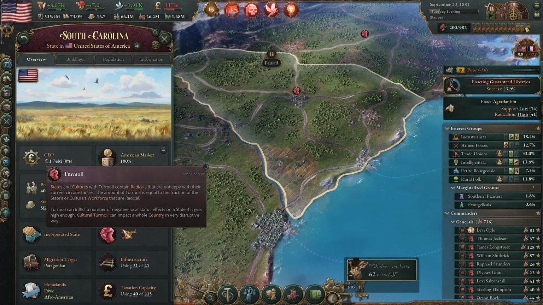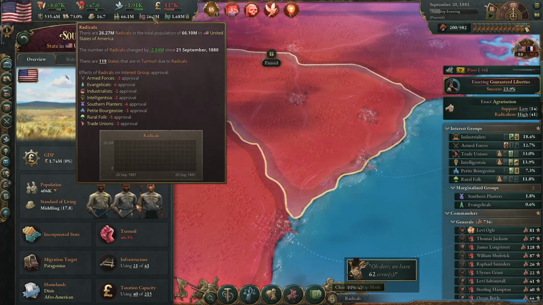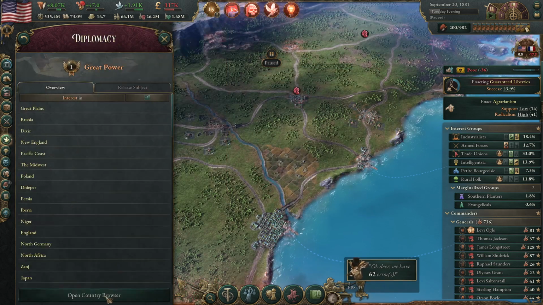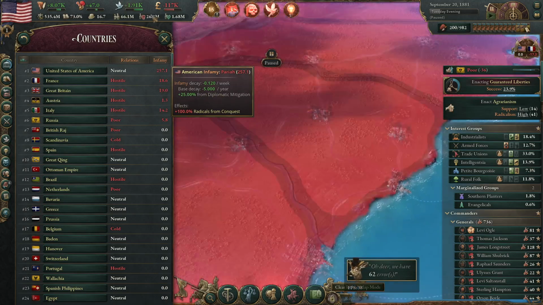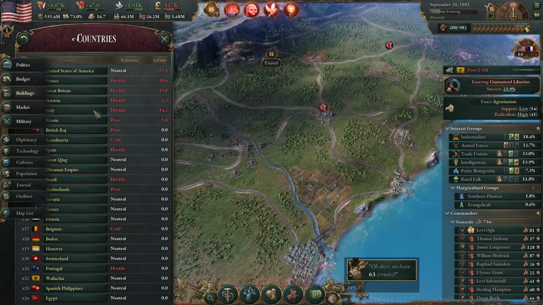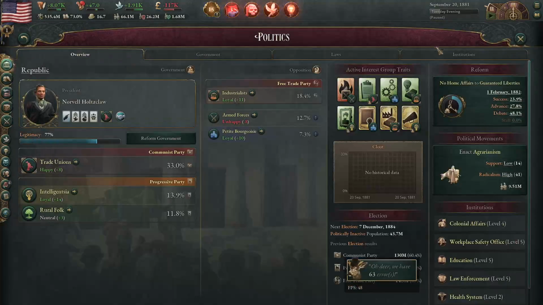First and easiest way, of course, is to just make sure that your radicals don't get super high. Don't be afraid of taxing people. That's not how you get this many radicals. You get this many radicals by annexing territory at over 100 infamy. And so you get a lot more radicals from conquest than you would normally. But if you're just regularly taxing stuff, you should not worry about your turmoil getting that high.